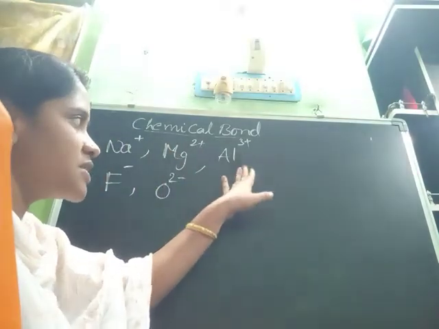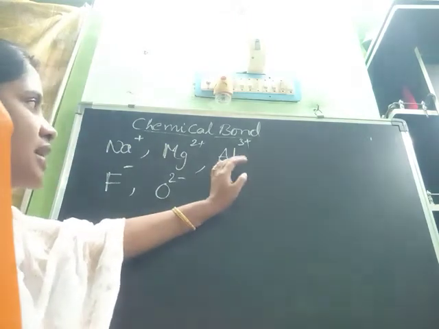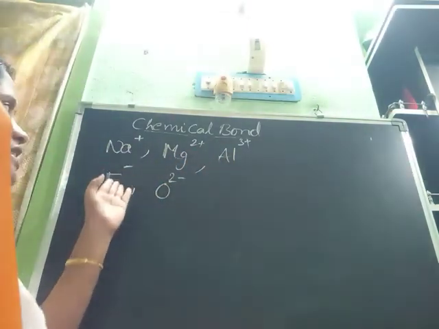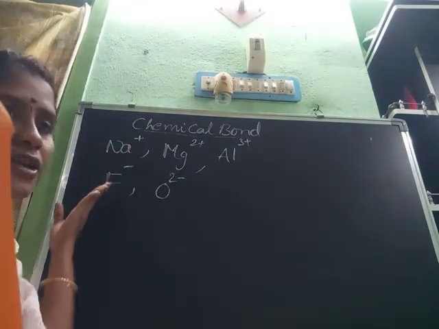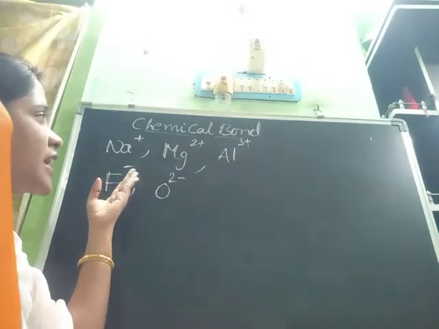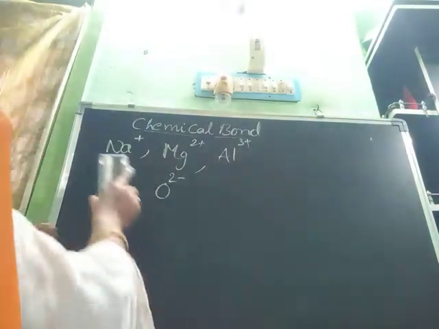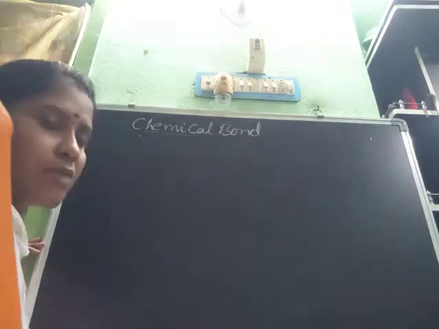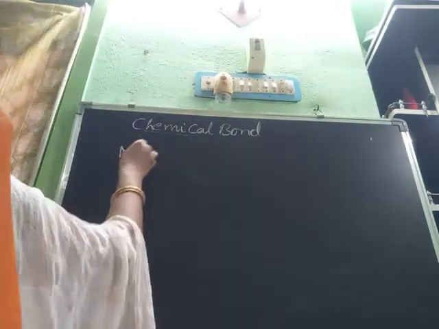Loss of electron means it becomes a cation, with a positive charge. So already you know that opposite charges attract each other. These two will attract and form a bond. That is one case, and it forms as a molecule also.